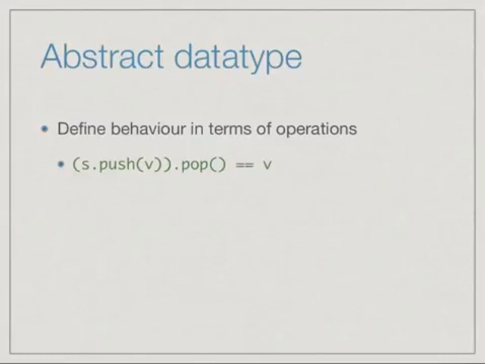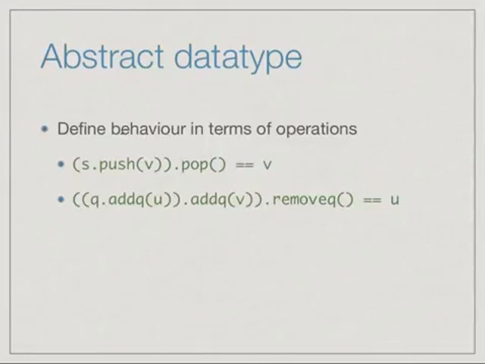So for instance, if we have a stack S and we push a value V, then the property of a stack guarantees that if we immediately apply pop, the value we get back is the last value pushed, and therefore we should get back V. In other words, if we first do s.push and then we do a pop, the value that we pushed must be the value that we get back. So this is a way of abstractly defining the property of a stack and how push and pop interact without actually telling us anything about how the internal values are represented.